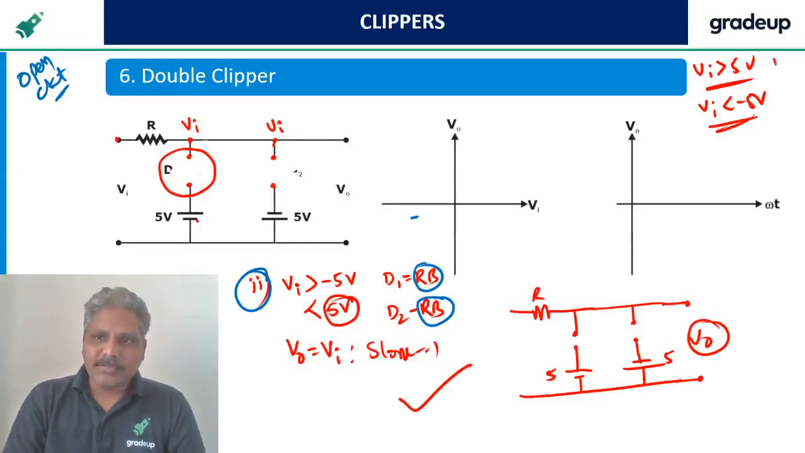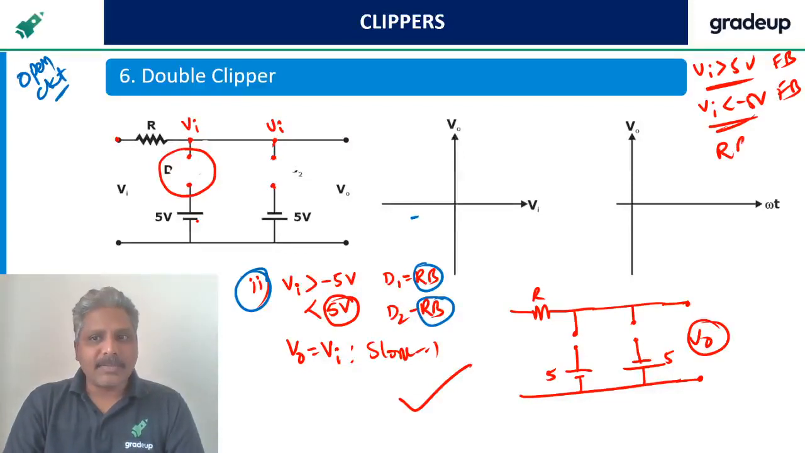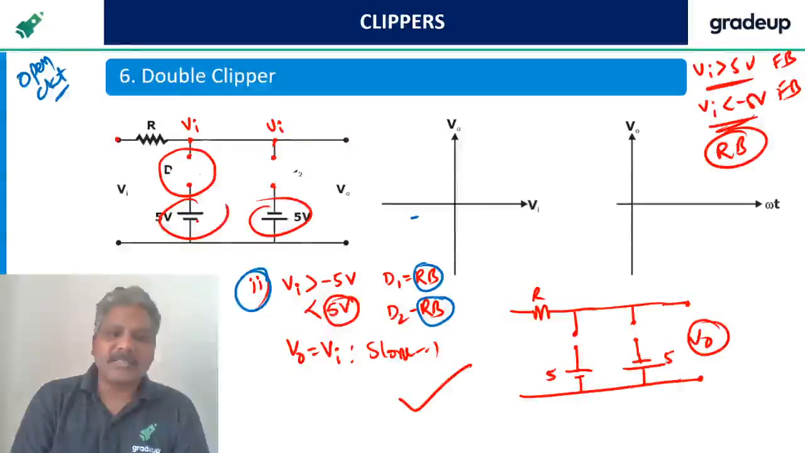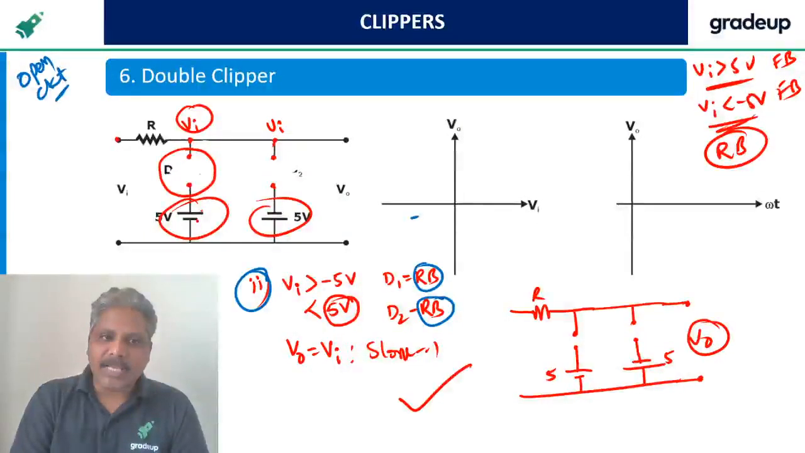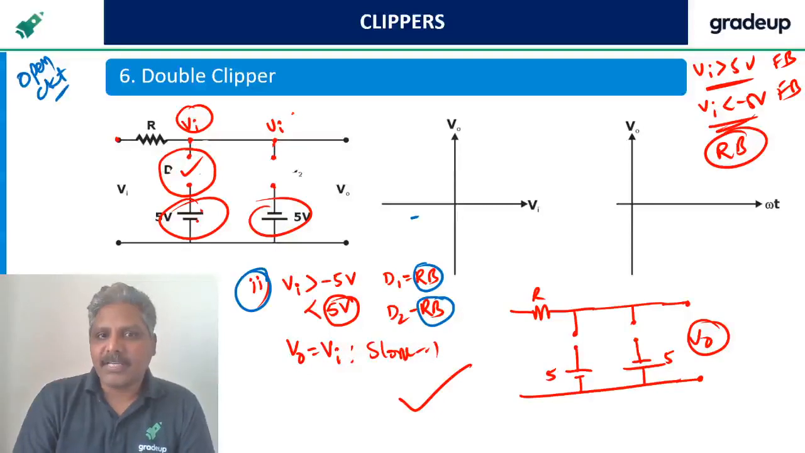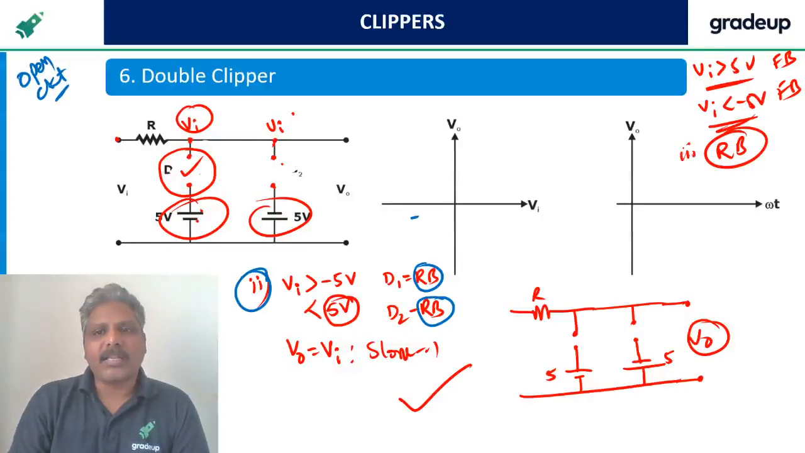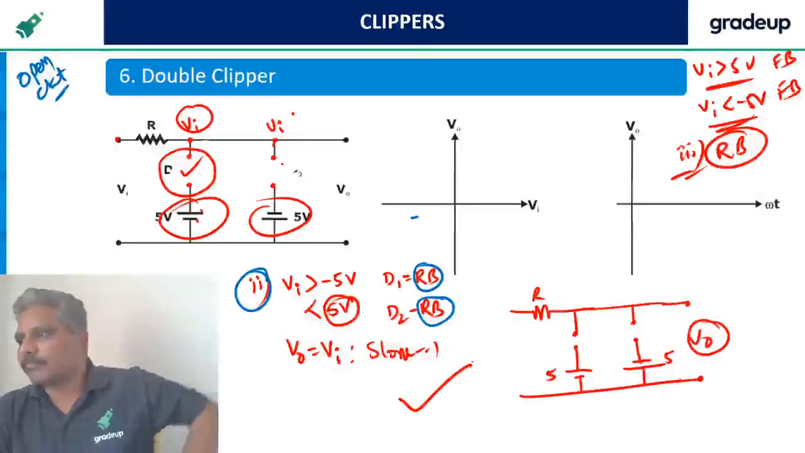These two cases give you the forward bias situation only for both the diodes, right? What about reverse bias? We have to verify reverse bias also, no? When will both the diodes be reverse bias? When the input is between this and this. This is more than 5 volts forward bias, so less than that it becomes reverse bias. This is less than minus 5 forward bias, so more than minus 5 is definitely reverse bias. So between these two, both are reverse bias, which is the third case. Like this also you can do.